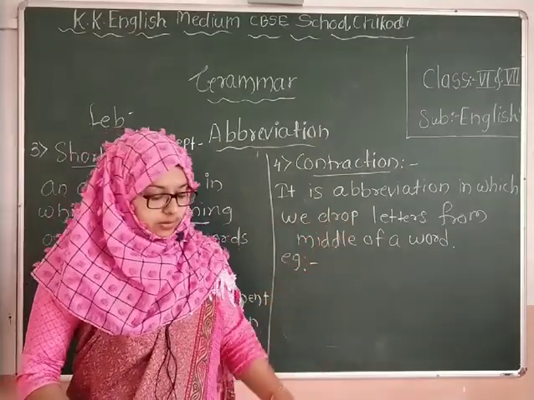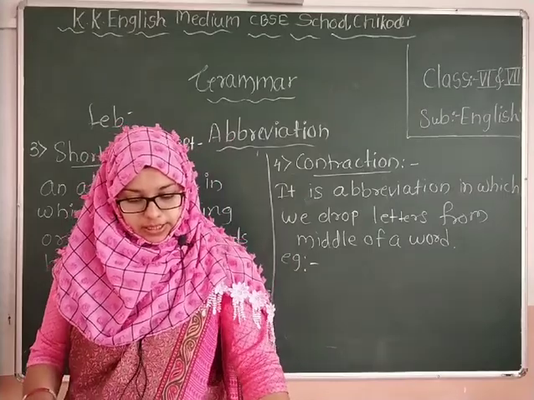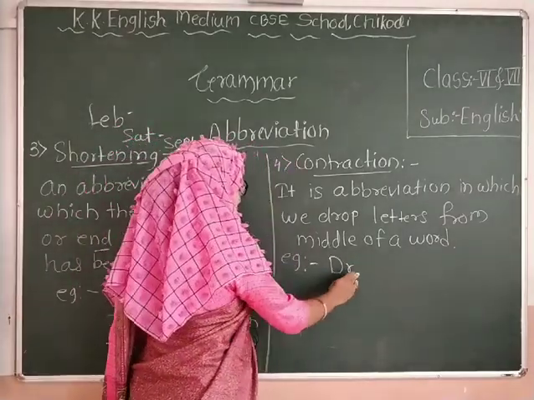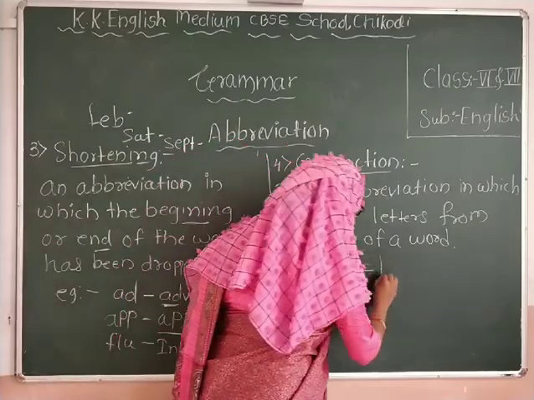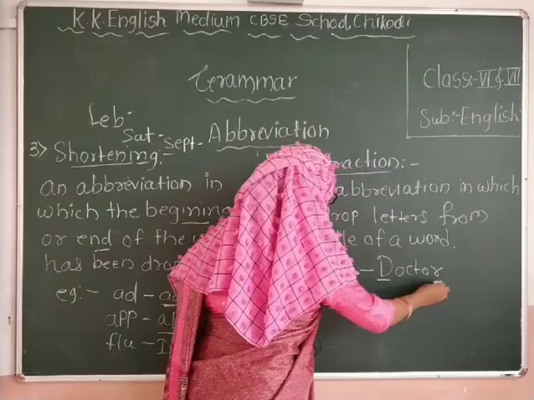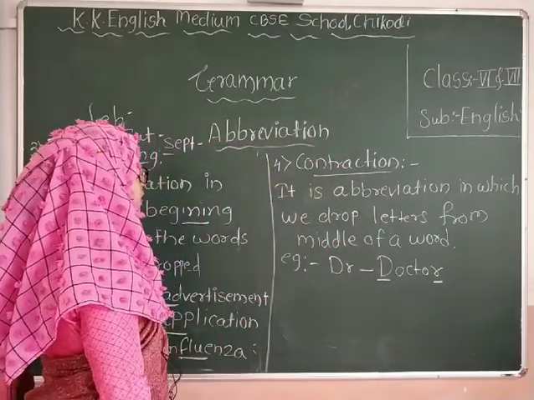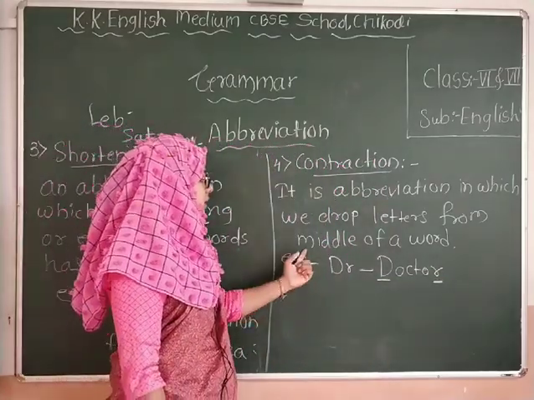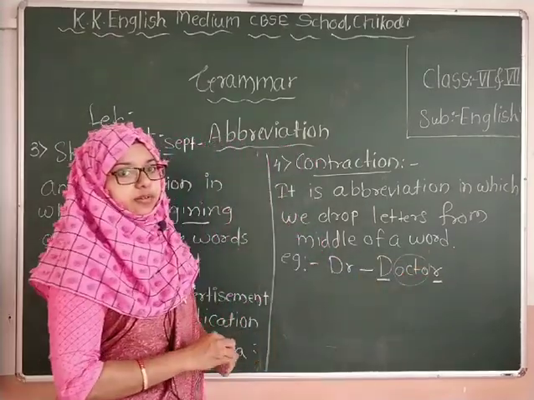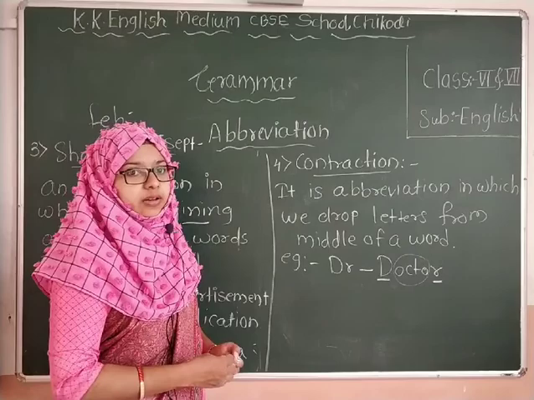See some examples of this. We use this abbreviation, DR. What is the full form? Doctor. Here, we consider the first and last letters, and we dropped the middle letters. Got it?